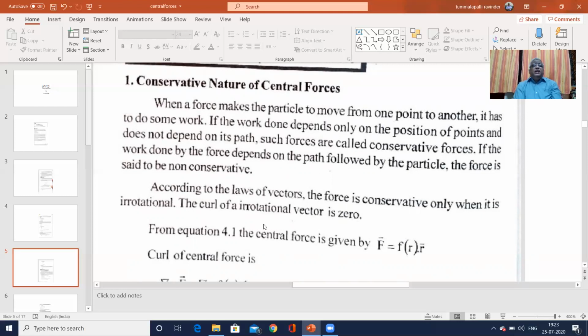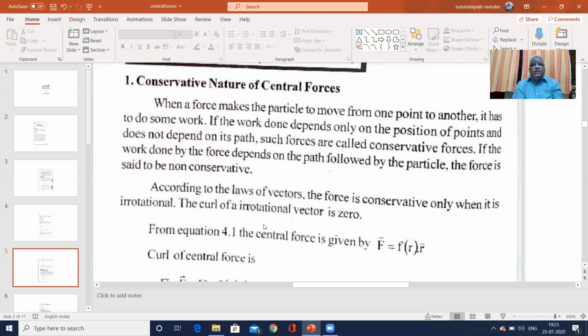Now we have to show that a central force also behaves as a conservative force. When a force makes a particle move from one position to another, it has to do some work. If the work done depends only on the positions of the points and does not depend upon the path it traverses, such forces are called conservative forces. If the work done by the force depends upon the path followed by the particle, the force is said to be non-conservative.